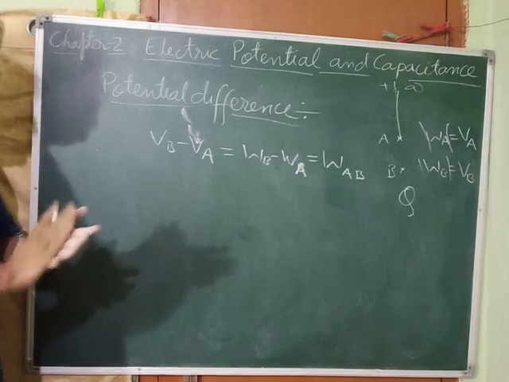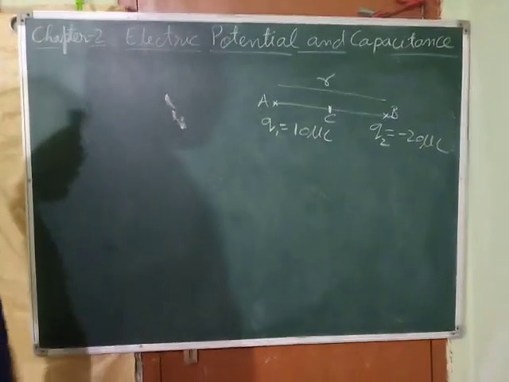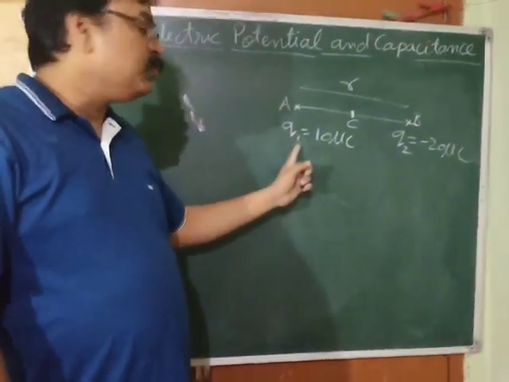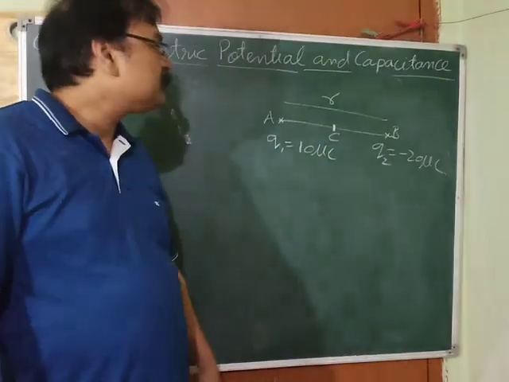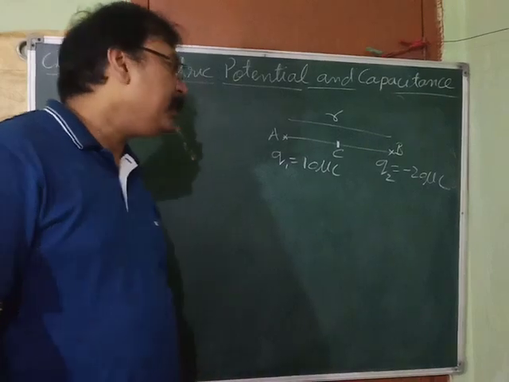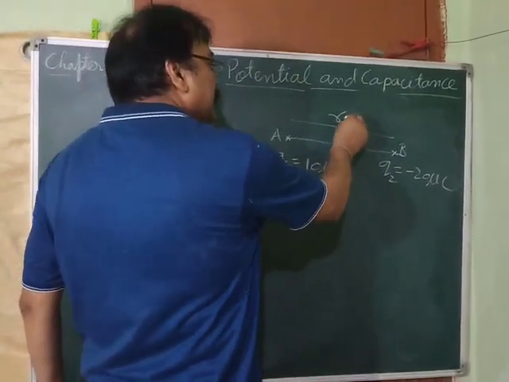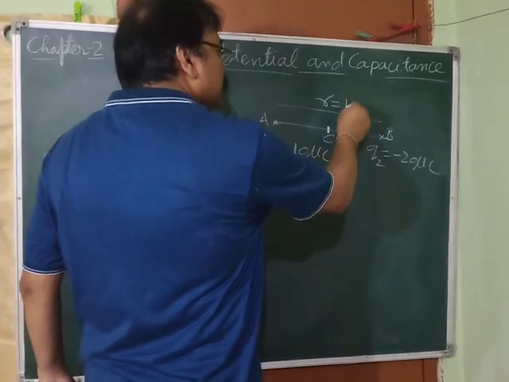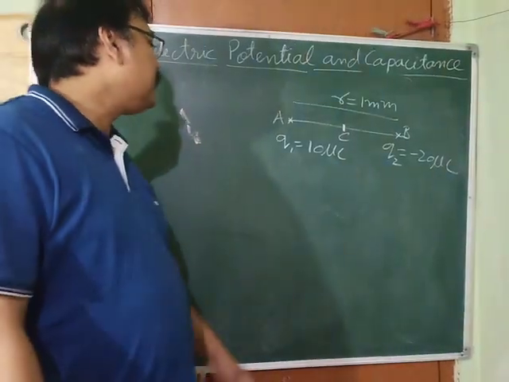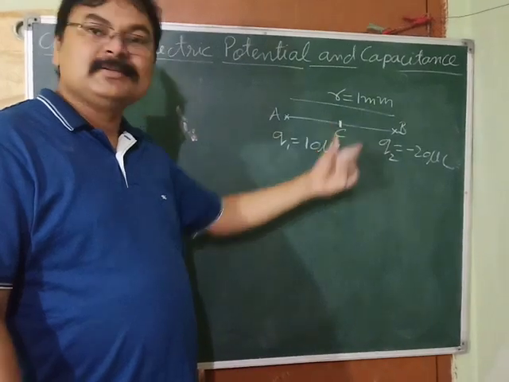Now next, let us take up a question on potential. There are 2 points A and B. At point A there is a charge Q1 equal to 10 microcoulomb. At point B there is a charge Q2 equal to minus 20 microcoulomb. These 2 charges are separated by a distance r, and r is equal to 1 mm. Very small distance. And this is the center of the line joining the 2 charges.